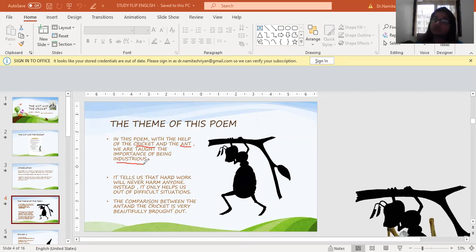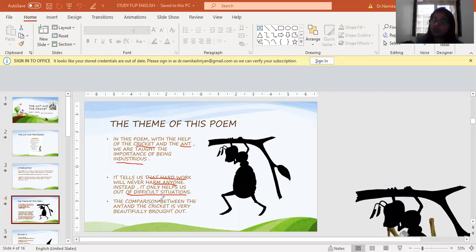Now, what does industrious mean? To be hardworking, to work really hard. It tells us that hard work will never harm anyone. It is never bad to work hard, and it always instead helps us out of difficult situations. So any difficult situation we have, any tricky situation, our hard work will always help us to come out of it.